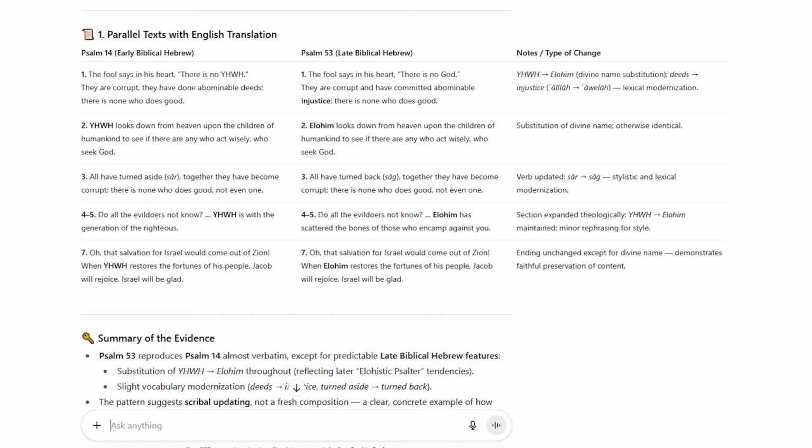And finally, in verse 7, we see that the divine name, once again, has been changed. And so what we find when we compare Psalm 14 and Psalm 53 is evidence of a text that was updated from an earlier form of Hebrew into a later form of Hebrew.